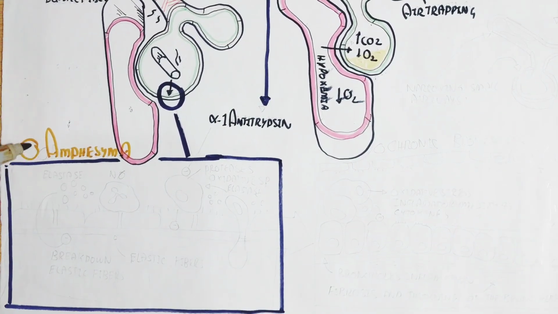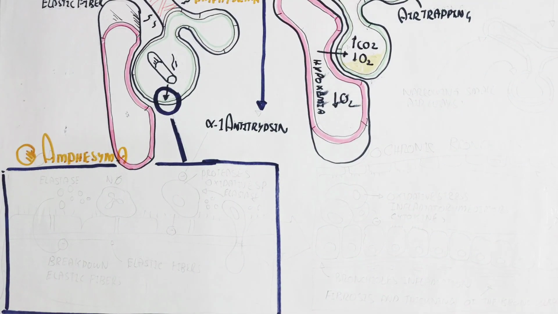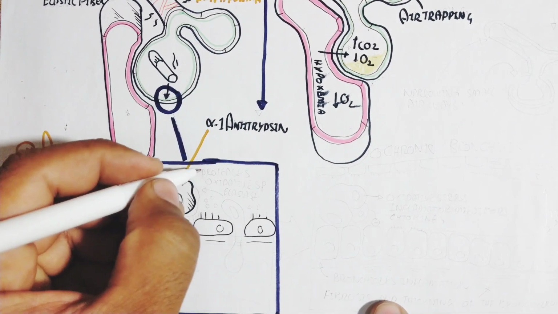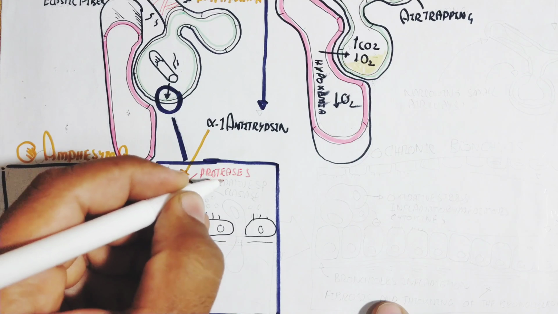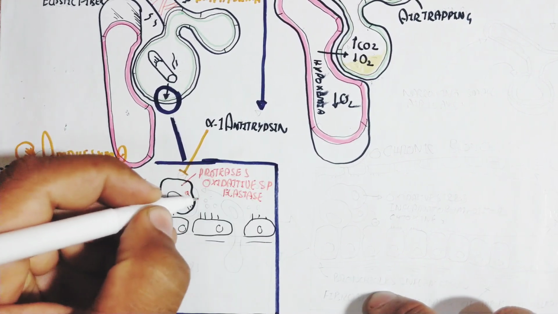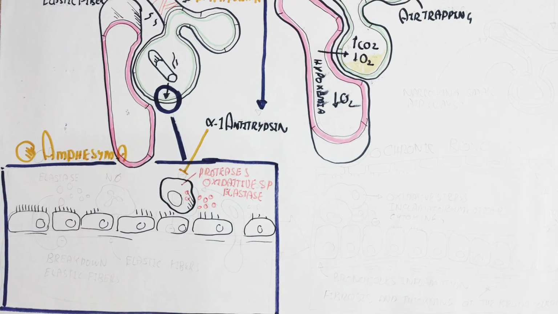Here is the bigger picture of the air sac, a little part of the air sac, which contains ciliary epithelial cells.